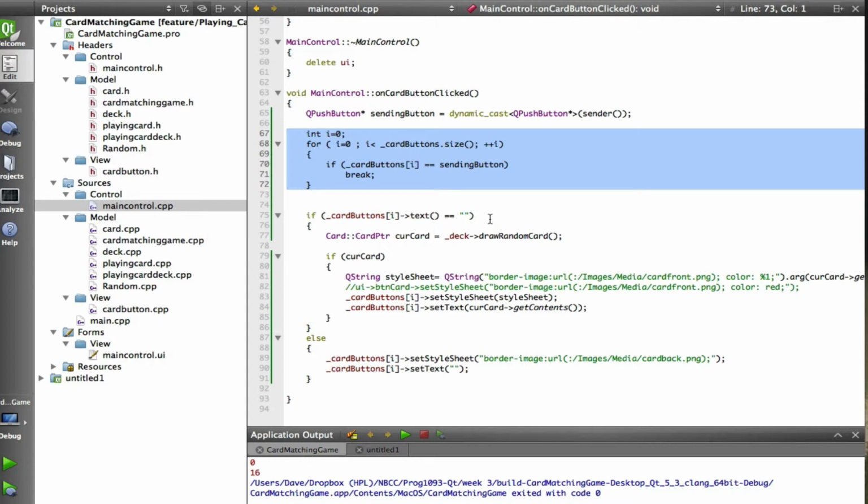If it's not a match, and it's a second card, I already have one card face up, then I want to turn the card that was face up face down, because I don't want you to be able to turn all the cards face up. That would be too easy.